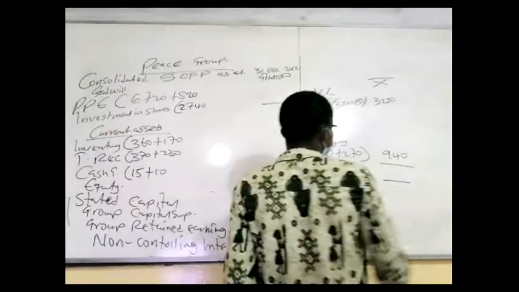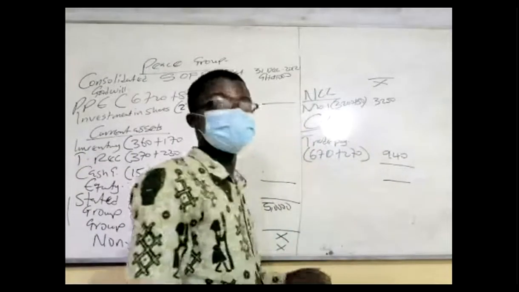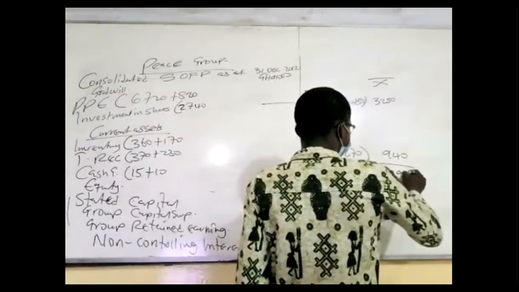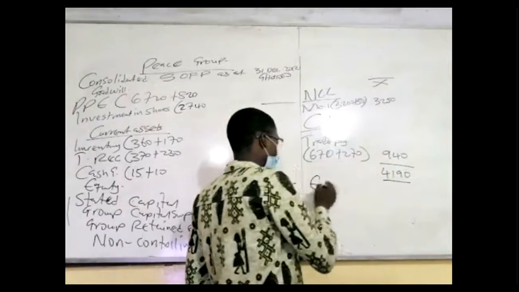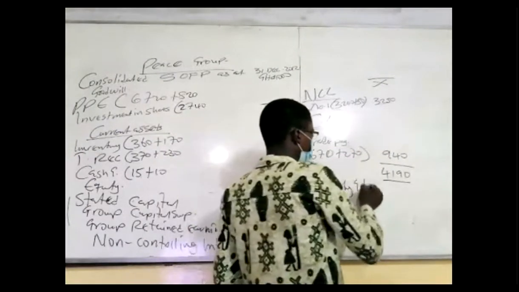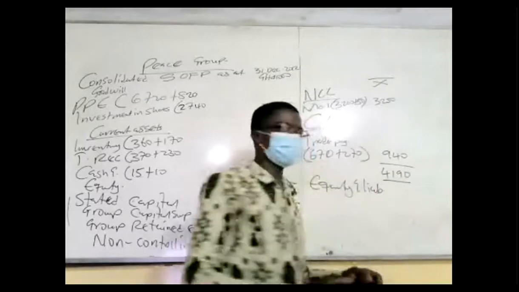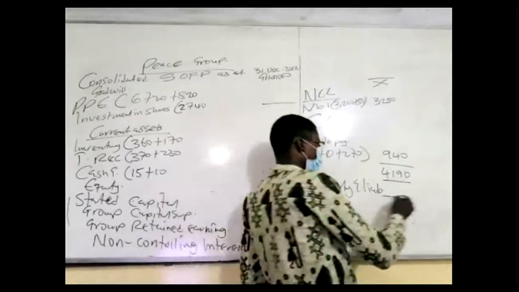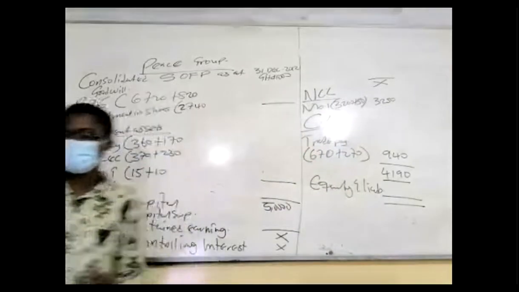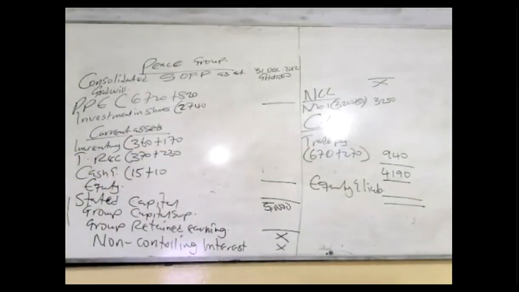So let's add up these two. 490. And then I'll go to equity and liability. So I'm missing how consolidation can be. It doesn't touch anything in the footnote, but it starts covering. Okay, so that is it.